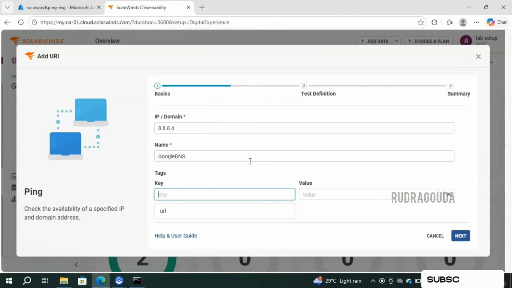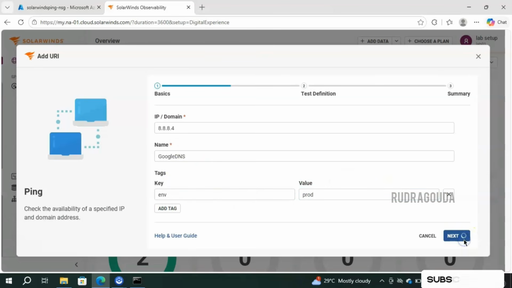This tags feature is not only available in SolarWinds SaaS, the same concept is present in other different APM tools as well, like Dynatrace, Datadog, AppDynamics. Everywhere you are able to see the tags. So these are very much important. What I will do is mention this one as environment and give the value as prod. So this Google DNS belongs to the environment production. That is what it indicates.